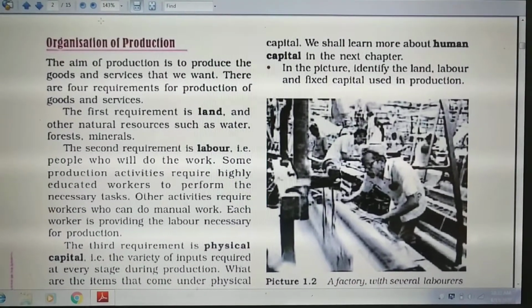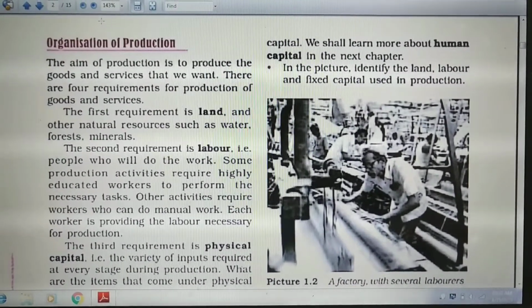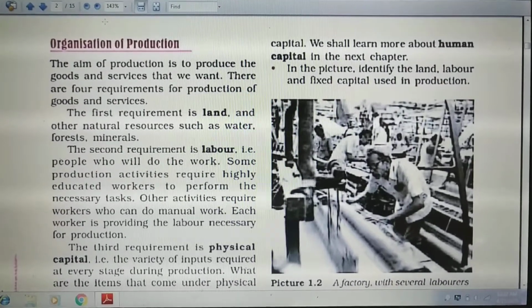Good morning, students. Now we are continuing with the same lesson, that is the story of village Palampur. This is the second video.